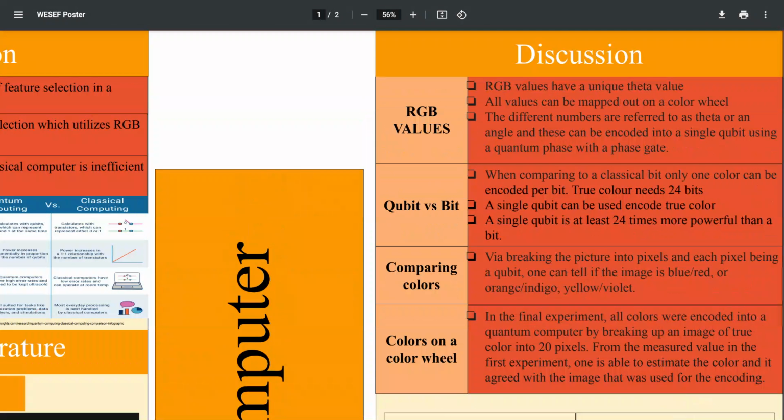Discussion. RGB values have a unique theta value, and all these values can be mapped on a color wheel. The different numbers are referred to as theta or an angle, and these can be encoded into a single qubit using quantum phase with a phase gate.